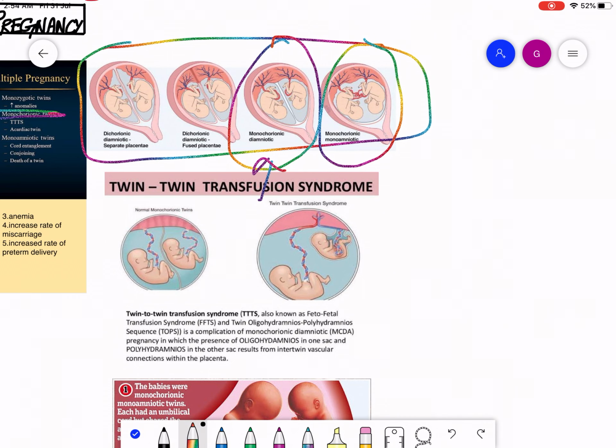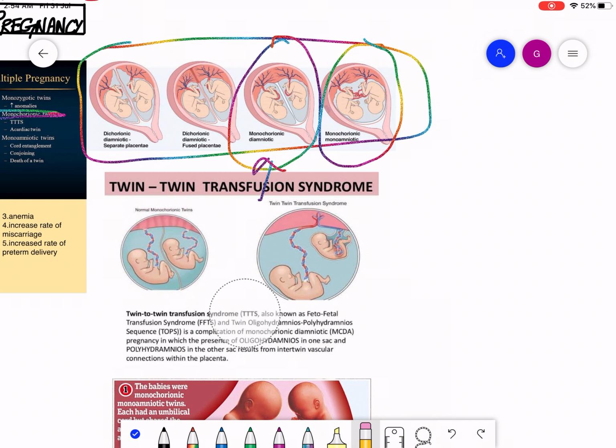Twin to twin transfusion syndrome, also known as fetal transfusion syndrome, and twin oligohydramnios polyhydramnios sequence, is a complication of monochorionic diamniotic pregnancy, as I have said earlier, in which the presence of oligohydramnios in one sac and polyhydramnios in the other sac results from intravascular connections within the placenta.